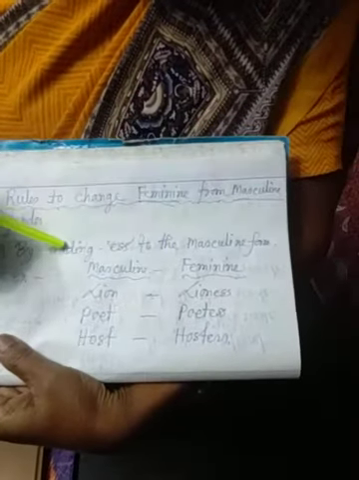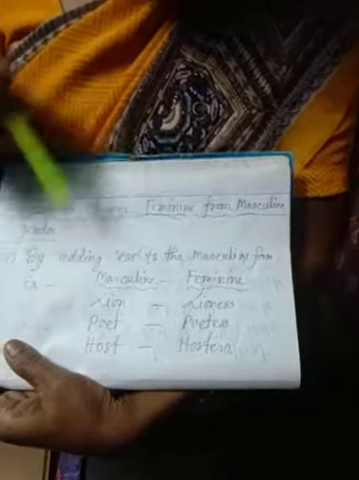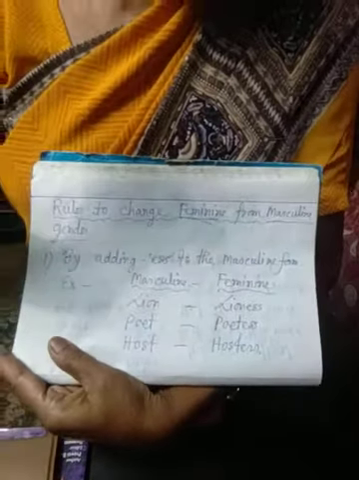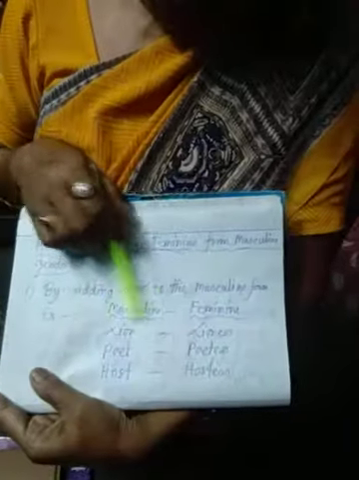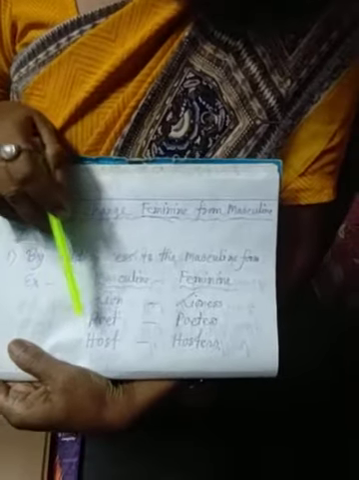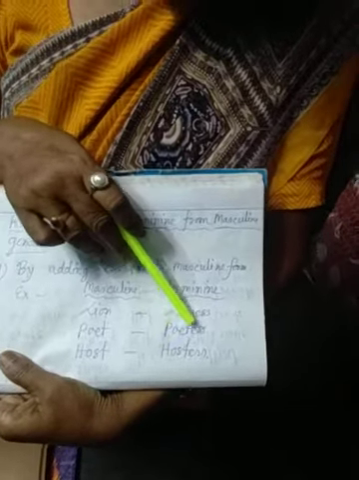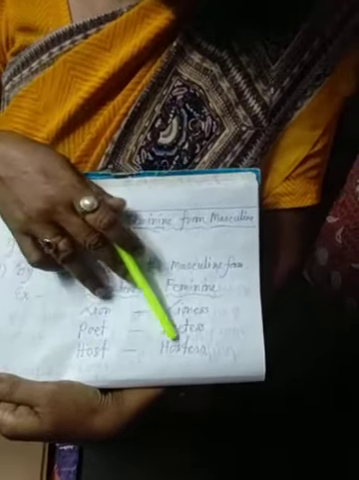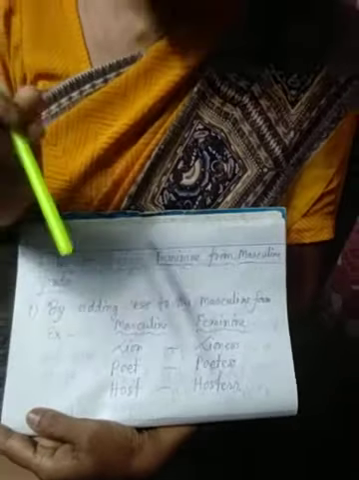Number 1, by adding ESS to the masculine form. If we add ESS to a masculine noun, it changes into feminine gender. That is lion, lioness. Poet, poetess. Host, hostess. There are many examples in your book. I give you three examples.